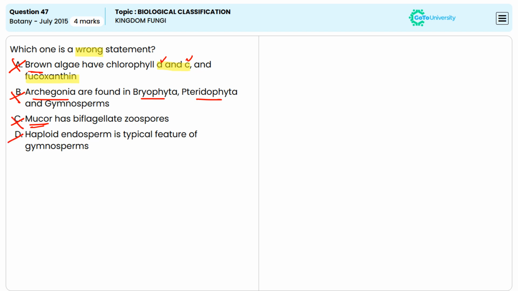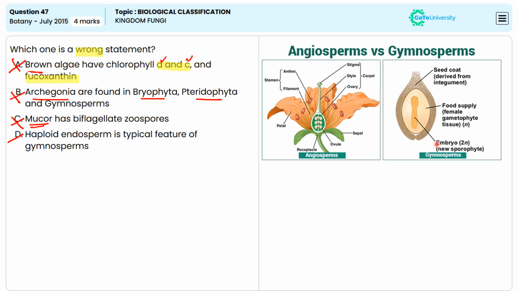Option D, haploid endosperm is a typical feature of gymnosperms. This is incorrect. Gymnosperms typically have a haploid gametophyte generation and a diploid endosperm. However, in angiosperms, they do have a haploid endosperm. So, haploid endosperm is a typical feature of gymnosperms, not angiosperms. So, the correct answer is option D, which is a wrong statement.